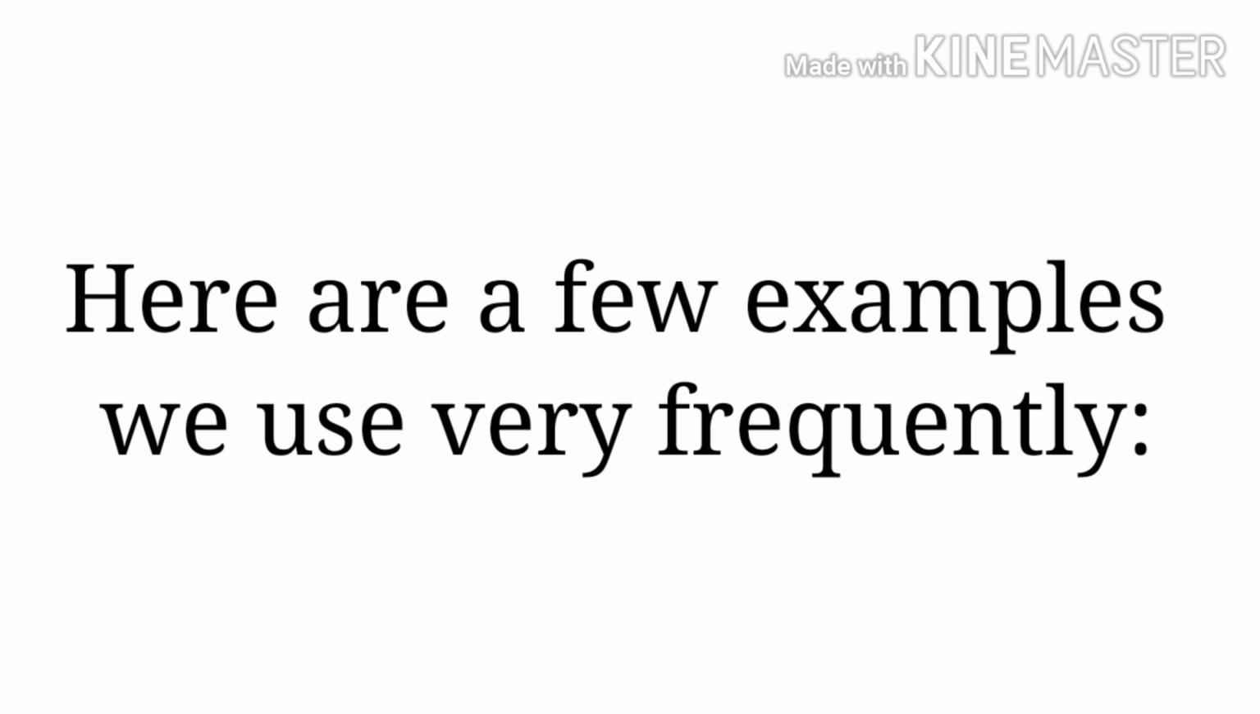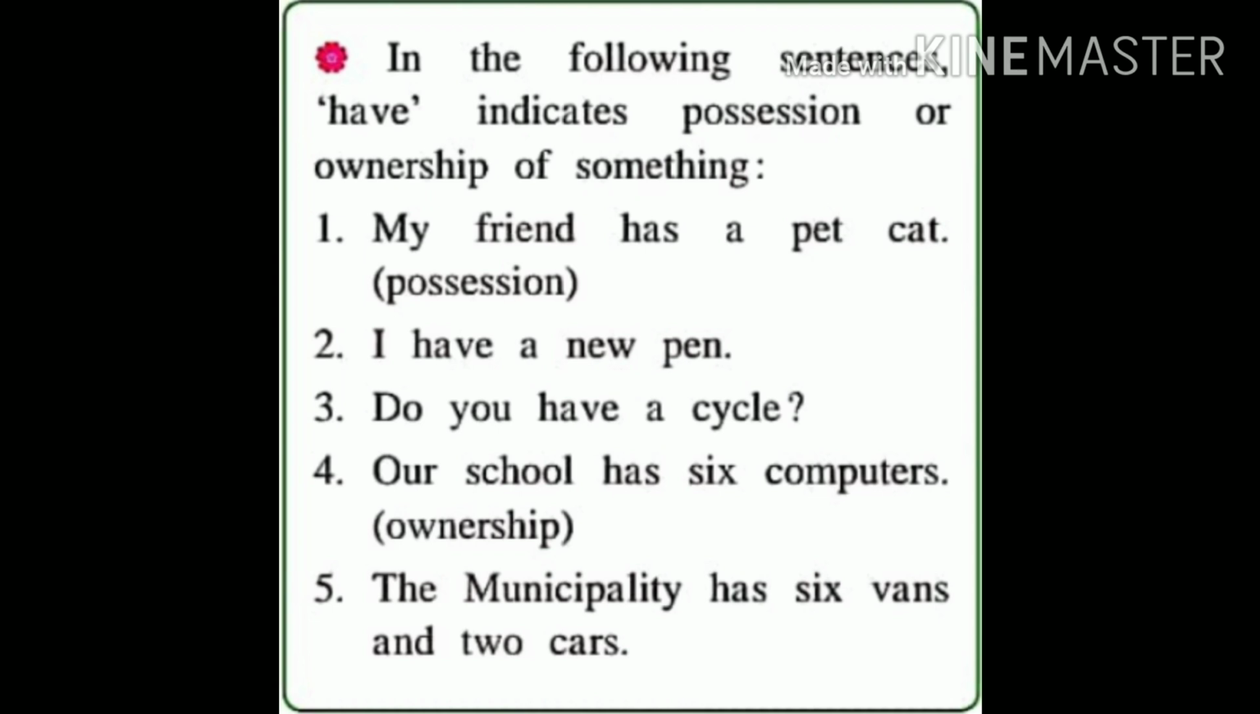Here are a few examples we use very frequently. In the following sentences, have indicates possession or ownership of something. My friend has a pet cat. It shows possession. I have a new pen. Do you have a cycle? Our school has 6 computers. It shows ownership. The municipality has 6 vans and 2 cars. In all 5 sentences, we have made use of have and has to show possession or ownership. They function here as the main verb.